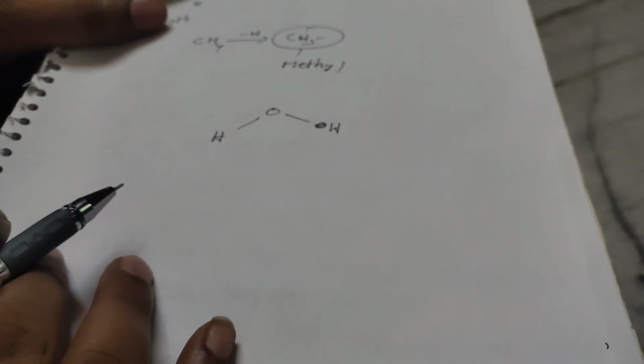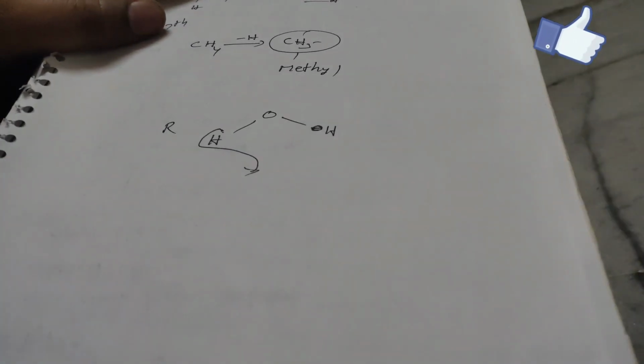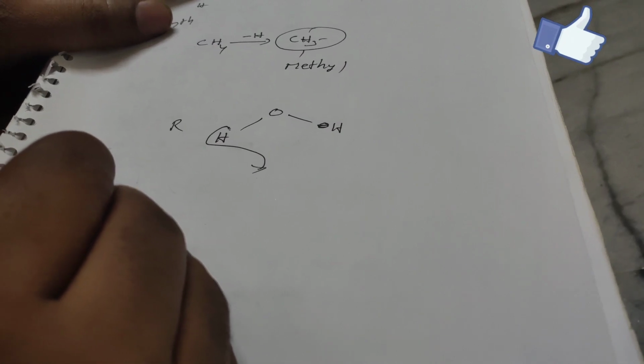In the water structure, one of the hydrogens is replaced by R. R is any of methyl or ethyl, and in that case the substance formed is an alcohol. For example,